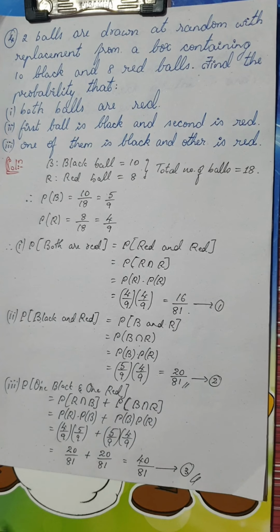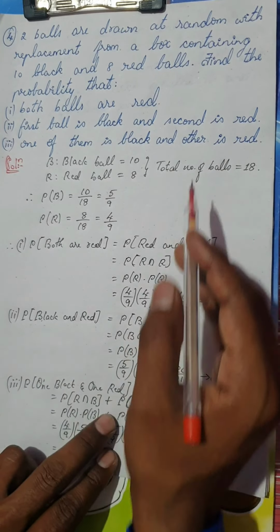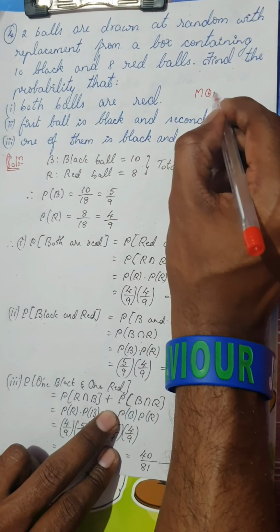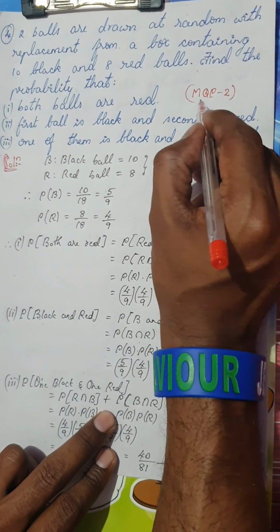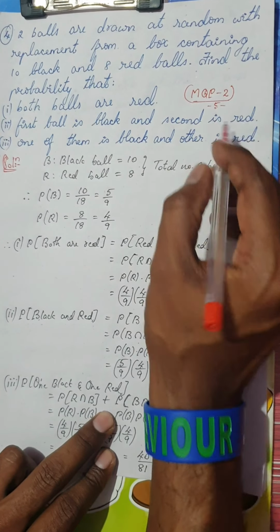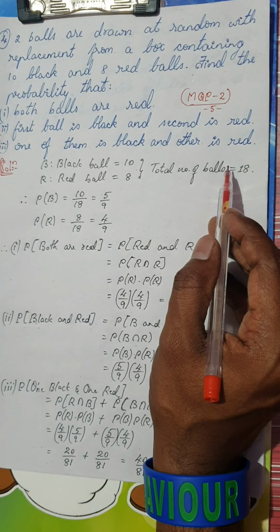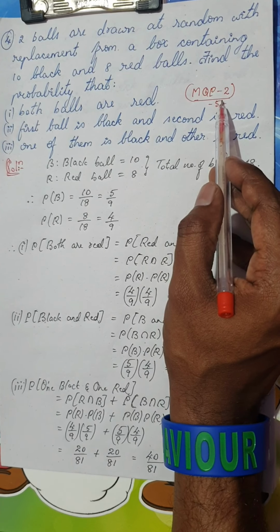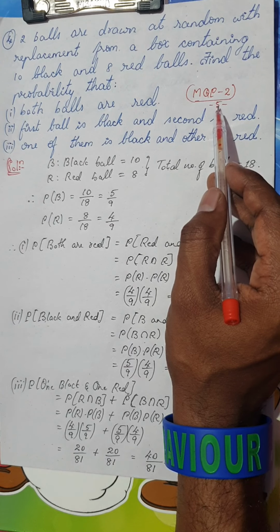Dear students, I hope this question is easy also. Remember, I have one more note before going on to the next question. This question has been asked in the second model question paper, which the PU board has released, for 5 marks. There are 2 model question papers released on the basis of the reduced syllabus. So in the second model question paper, you can find this question for 5 marks as the 48th question.